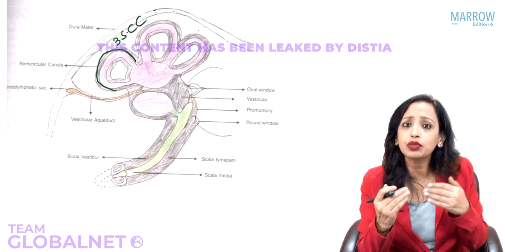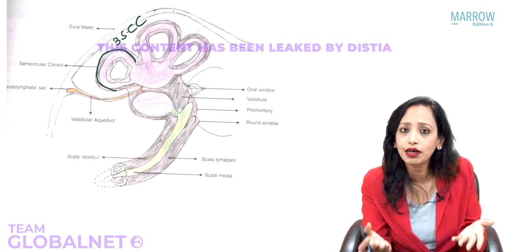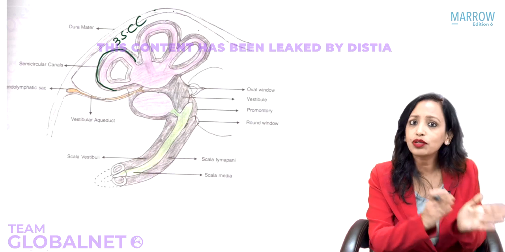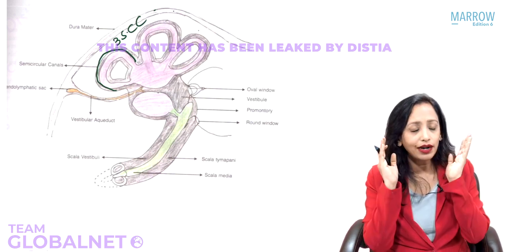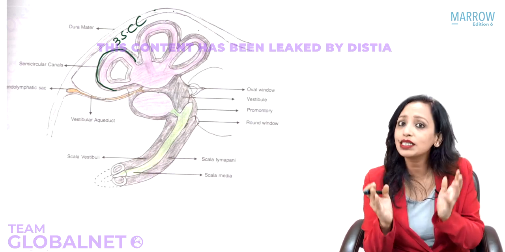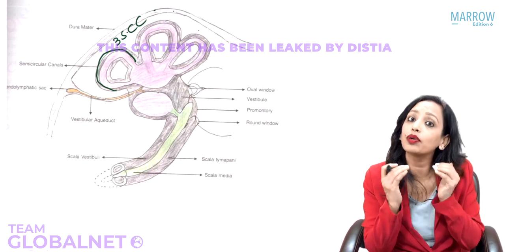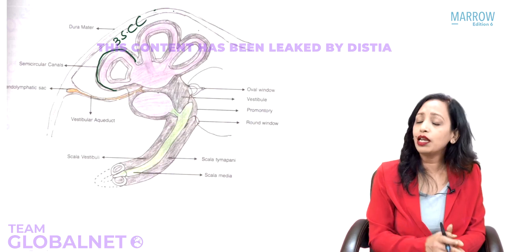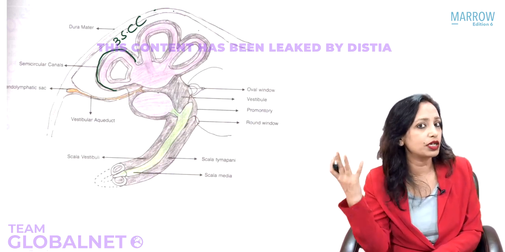What lies medial to the middle ear? Yes, medial to the middle ear is inner ear. So what lies lateral to the inner ear? Middle ear. So the lateral semicircular canal bulges towards the middle ear. That is why it is known as lateral. It is going in the lateral direction. And the posterior will bulge posteriorly, that is towards the mastoid.